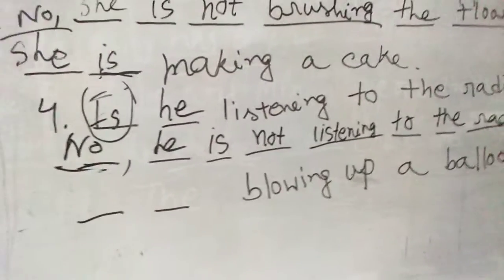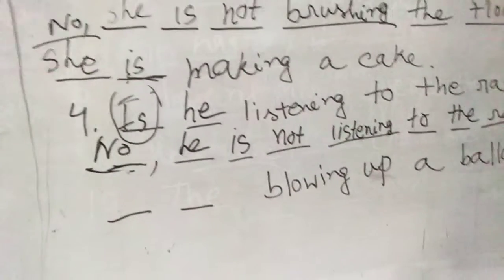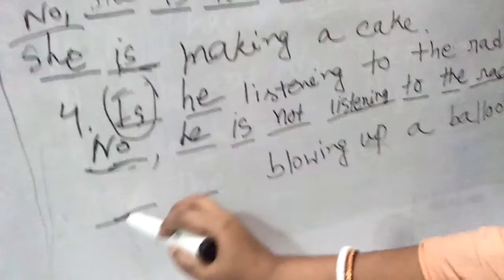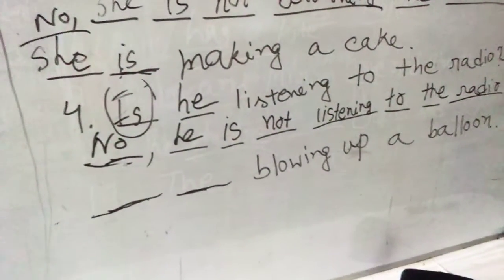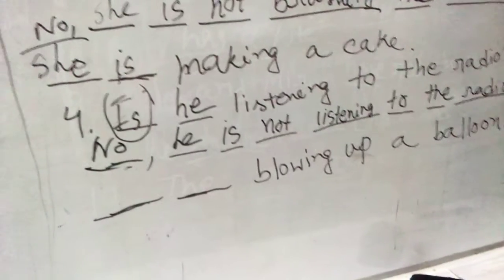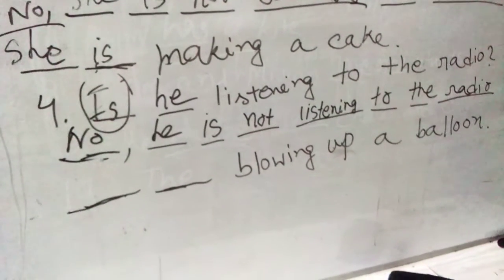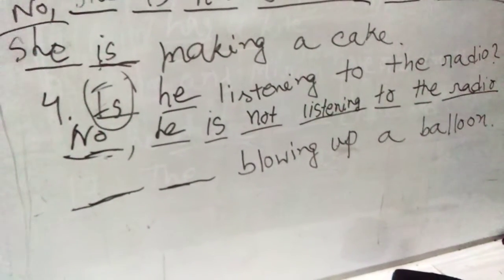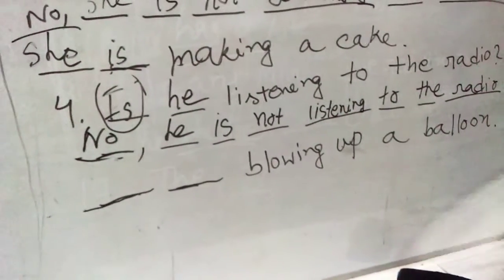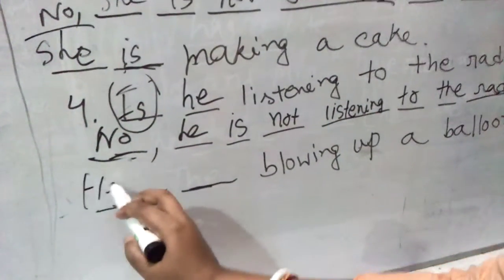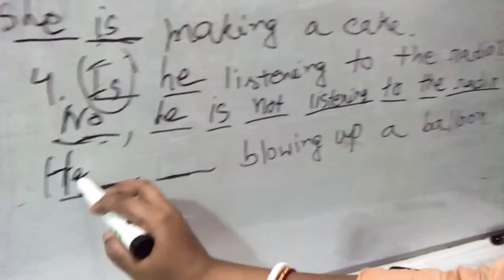Okay. So what is he doing actually? At the last sentence, you have to put the positive line. I mean, you have to write the correct answer. So basically, what is he doing? He is playing with a balloon, or he is trying to blow up a balloon. That means he is actually blowing up a balloon. As it is a picture of a boy, we will write he, not she.